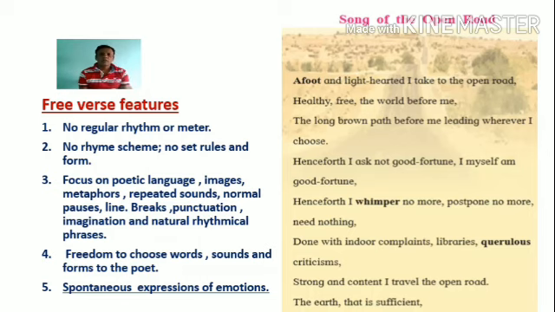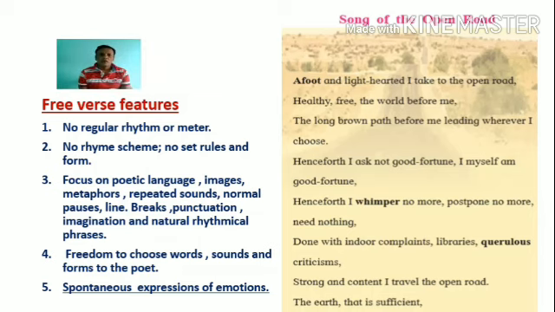It differs from prose. It is called a poem because it uses poetic language. It uses images, metaphors, repeated sounds, and pauses. There are breaks in lines. There is a particular use of punctuation marks, imagination, and rhythmical phrases, and because of all these things, this is called a poem. These features are not there in prose.